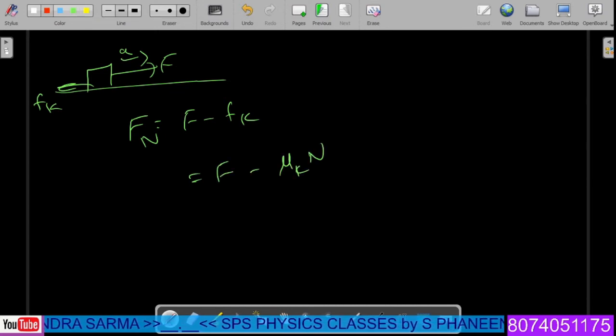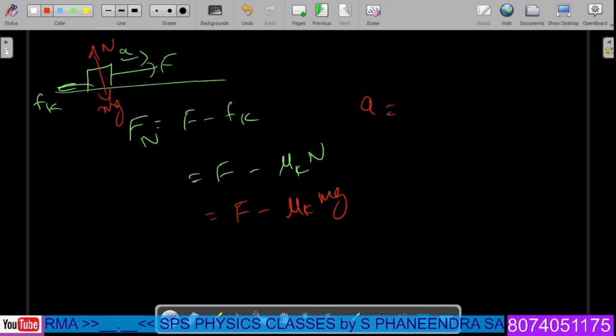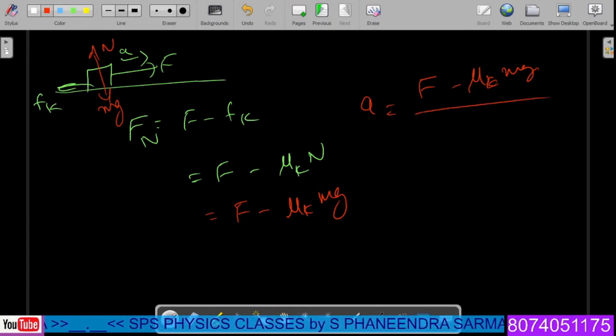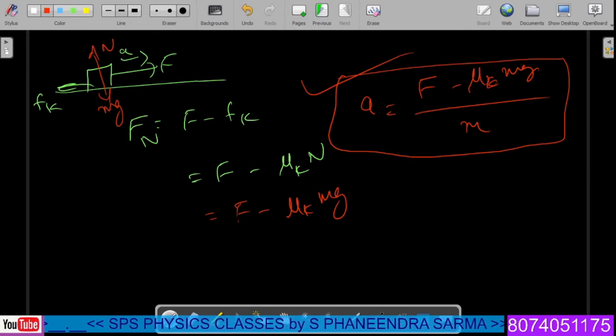From the free body diagram, we can write the normal reaction and mg vertically. So we write F minus μk mg. Therefore, the acceleration of the system is F minus μk mg by the mass of the system. By using this formula, one can determine the acceleration of the given block.